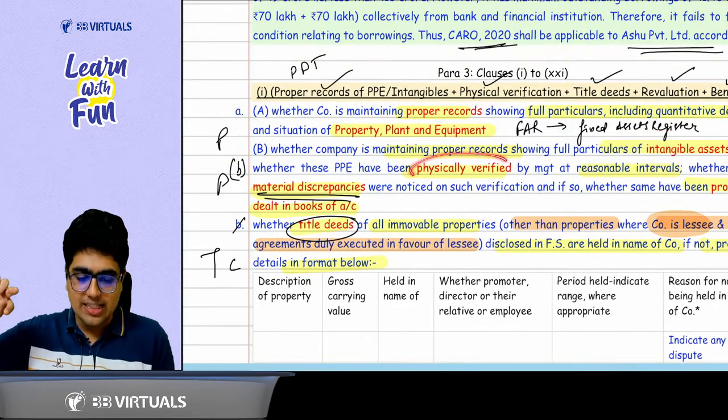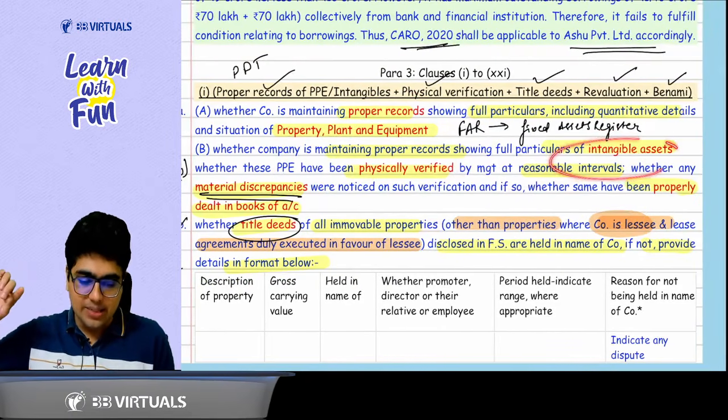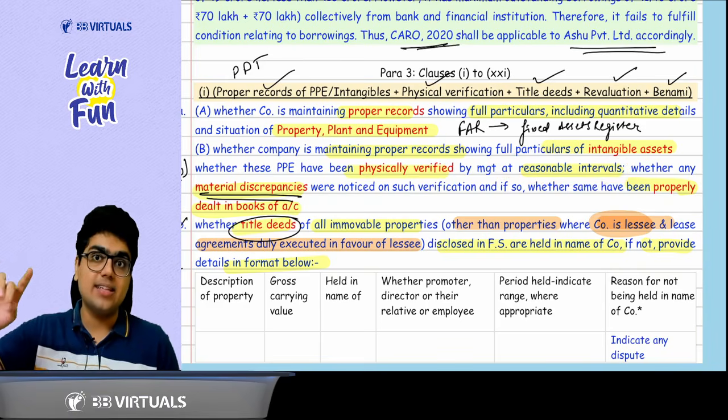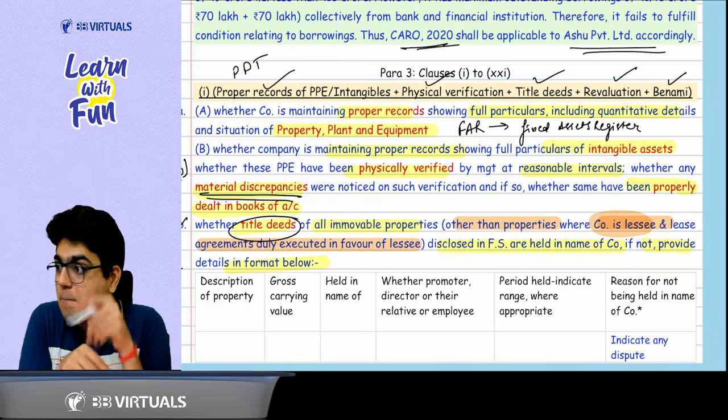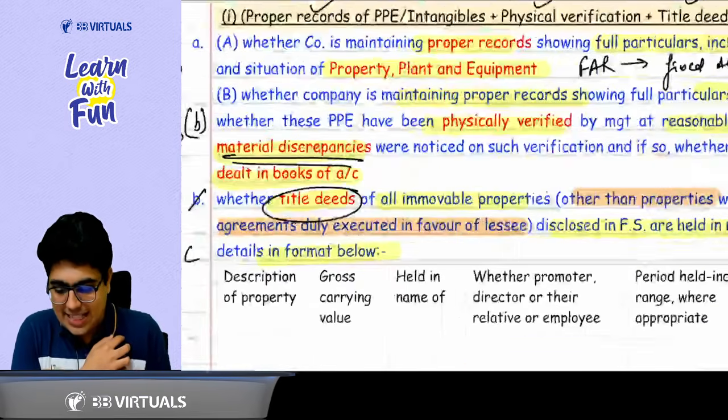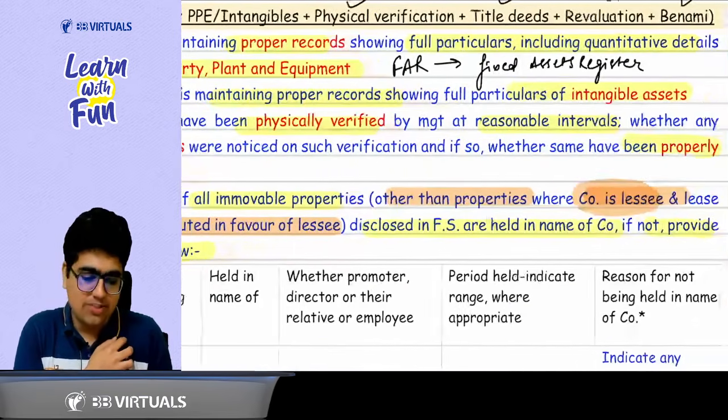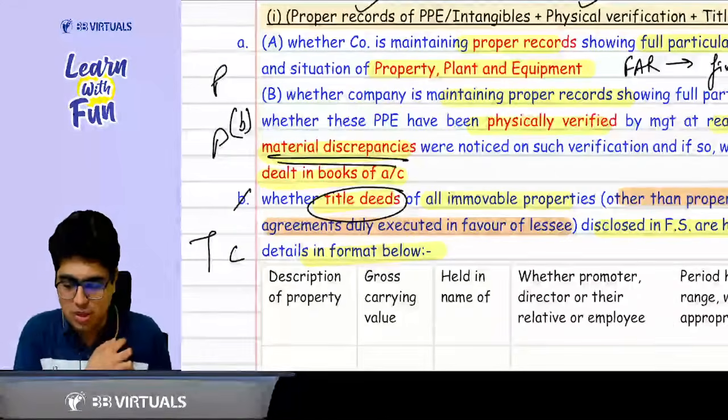Second P is about your physical verification. It should be done at reasonable intervals. Plus, in case there was a material discrepancy. In case there was a material discrepancy noticed in verification, it should be properly dealt in the books of accounts.